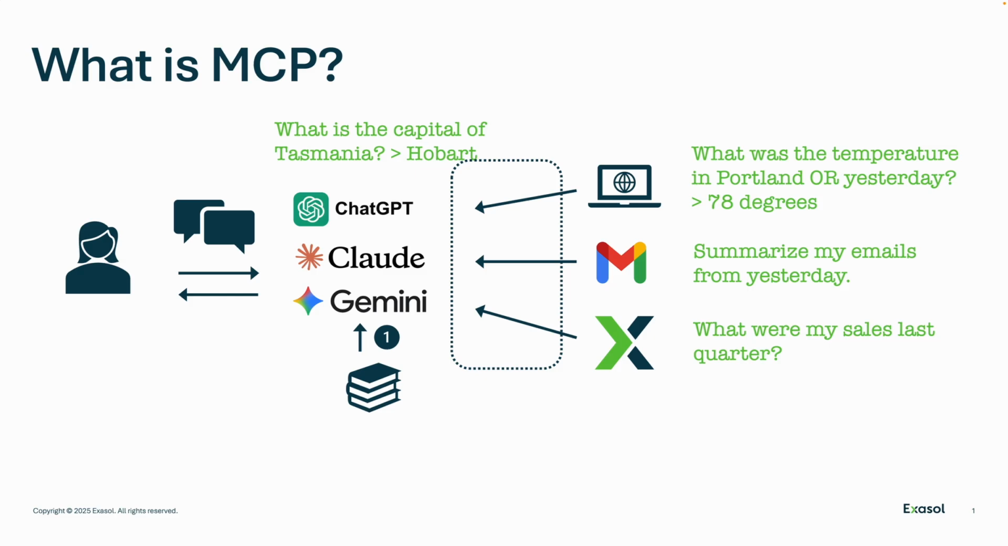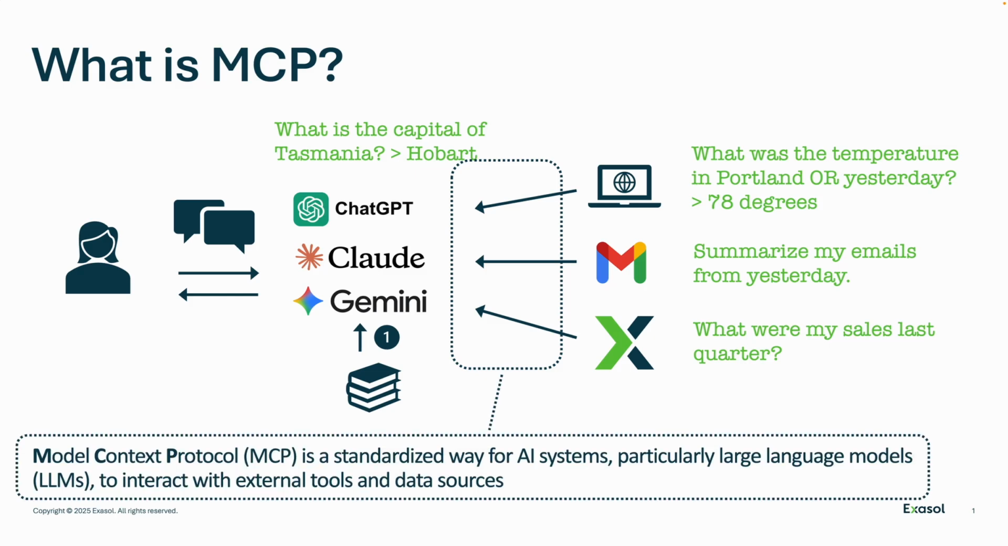Now, of course, providing that context and information requires guardrails so that we can be very clear about what data can be accessed, what actions can be performed, and how that data should be provided to both the LLM and the user. So we define these set of interactions that the LLM can make with these various tools and platforms via something called the Model Context Protocol. So these interactions between the language models and various tools and platforms like Exasol are all defined and organized via this Model Context Protocol. So it's a standardized way for AI systems, particularly large language models, to interact with external tools and data sources.